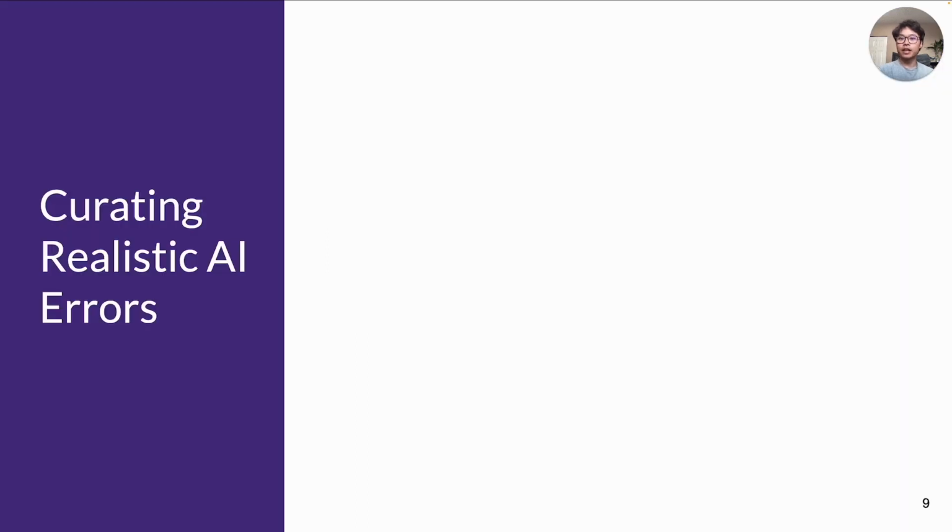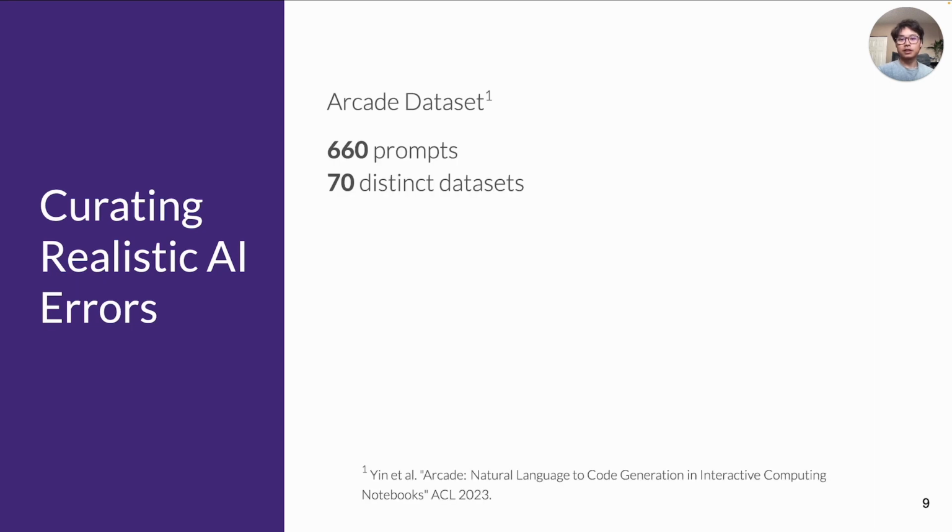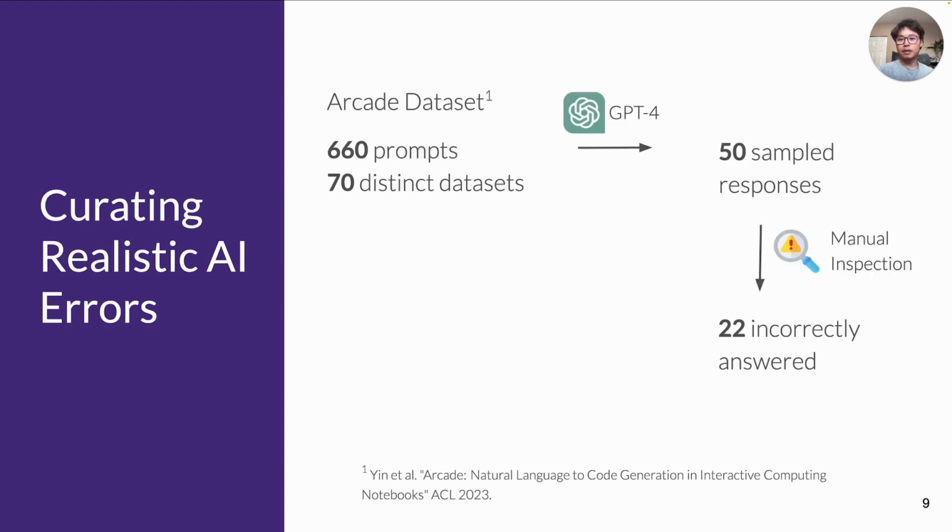For the verification tasks in our study, we decided to prepare them beforehand and select the tasks ourselves. This enabled us to mitigate variability associated with generative AI and dataset complexity. Likewise, we focused on one turn of the human-AI interaction so as to remove the difficulty in crafting prompts. Using an existing dataset containing data scientists' written prompts across 70 distinct datasets, we ran GPT-4 against the prompts and manually inspected the responses to find errors.